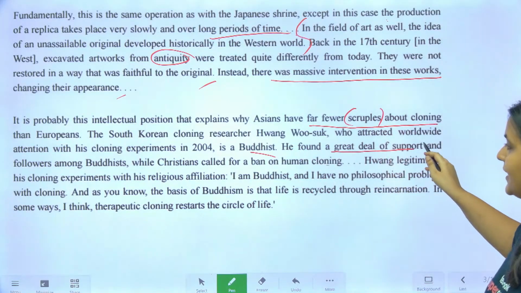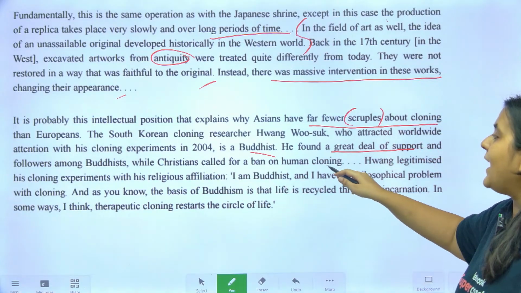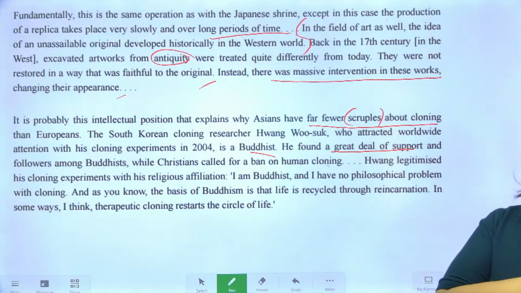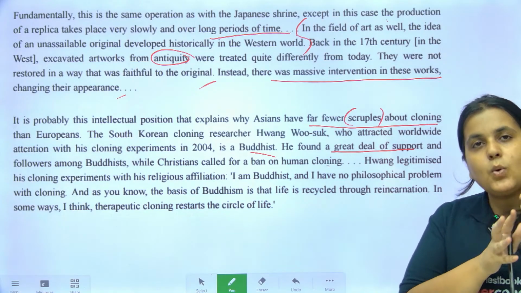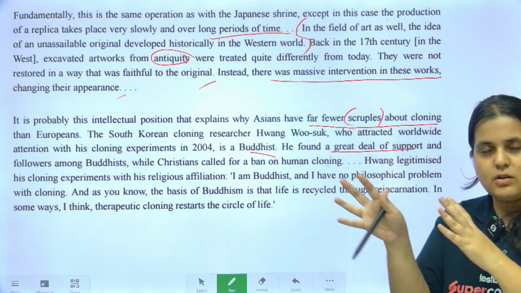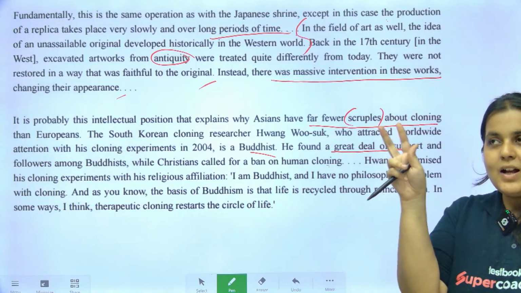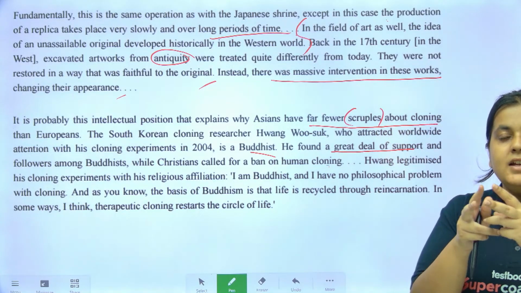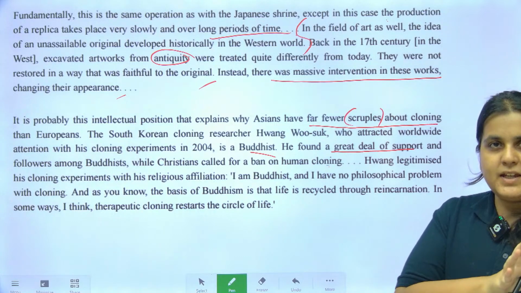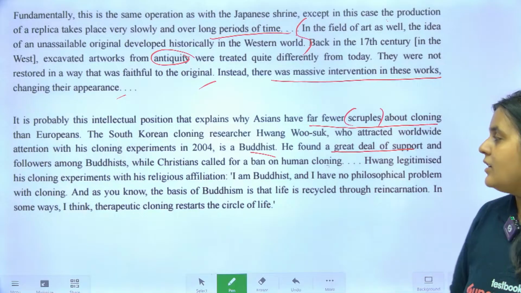He found a great deal of support from Buddhists while Christians called for a ban on human cloning. So जो Eastern थे, जो Buddhists थे, they were okay with cloning, and the Westerners, the Christians of the West, they called for a ban on human cloning. So again, ये दोनों का mindset का clash बता रहा है कि Easterners are okay with copying, Westerners are not okay with this copy of the original वाला concept.